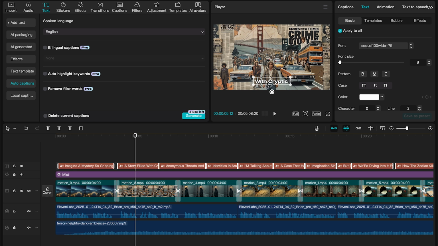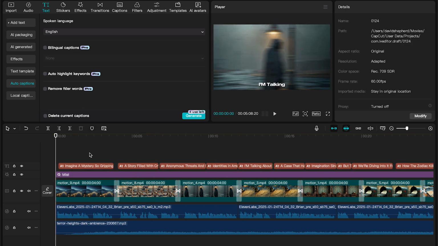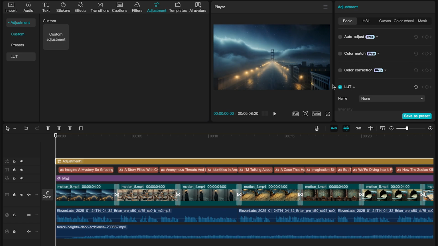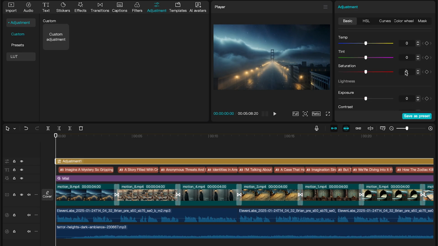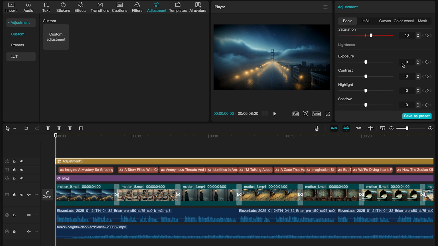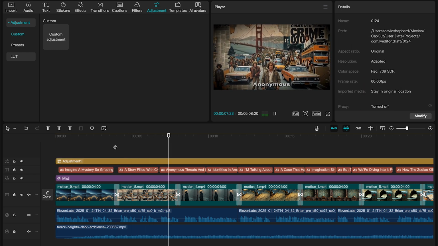There's just one last thing we need to do before exporting the video. Head to Adjustment in the top left and add a custom adjustment to your track. Once it's in place, go to the top right and make the following changes. First, scroll down and set the exposure to around -5. This will give the video a darker look that fits the theme. Then, scroll further and set the vignette to about 25. This will darken the corners of the video and give it a more polished look.